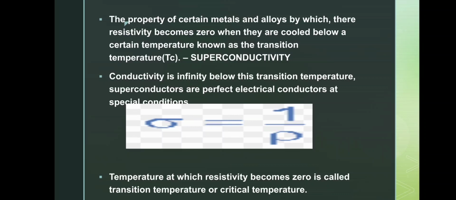So when the resistivity is zero, the conductivity becomes ideally infinity. That is, the electrical conductivity becomes infinity. That means the material becomes a superconductor. The electrical conduction happens with zero loss of energy.